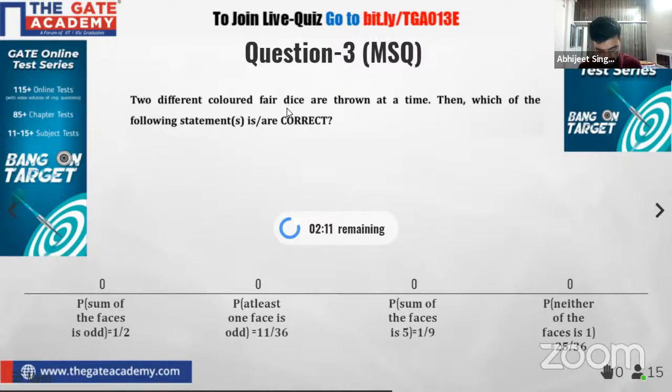Okay, so some options are given, and this is a very common case of tossing two fair dice. Okay, tossing two fair dice. It is a very common case in probability. So if you have studied probability or the basics of probability, this is a case you can solve here. Okay, so I hope many of you have answered it. Let us see. Okay, so 1 minute 40 seconds are left.